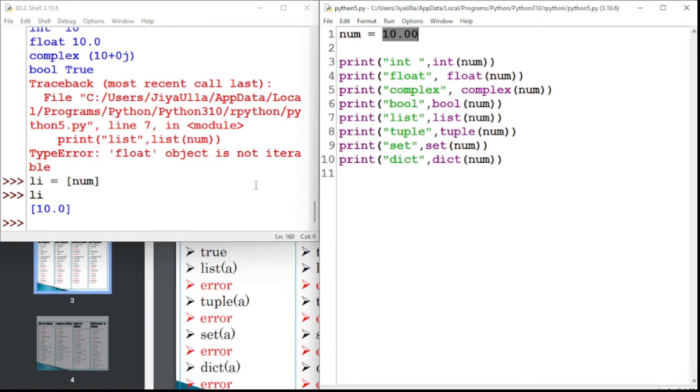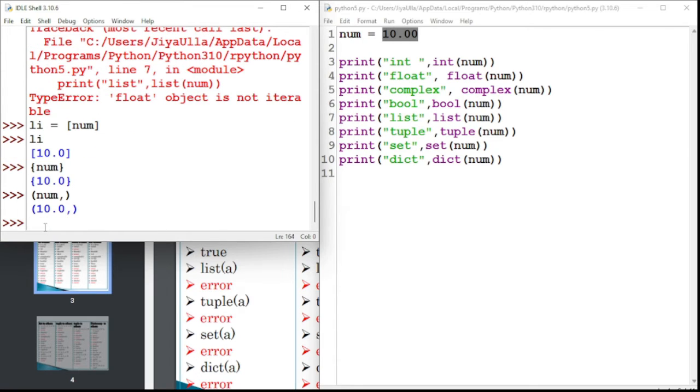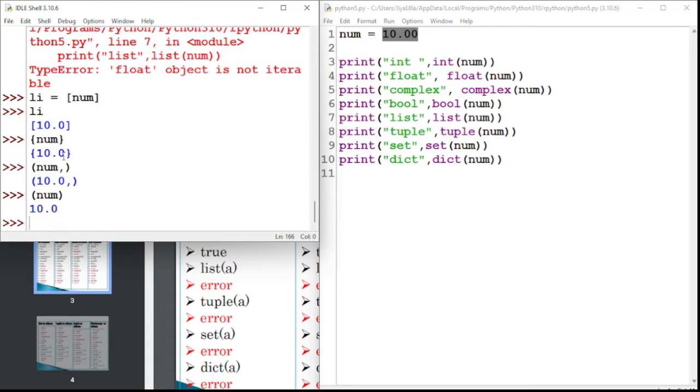For a set also, let's say a set. Can I directly convert? Yes, I can directly convert. Let's say num. It is converting. For a tuple I can directly convert, but you have to give a comma here. If you don't give a comma, then it is considered a single value. For example, if you give only the number, it will consider it a value. If you give a comma, then it will consider it a tuple. This is how you are able to convert this floating number to other values.